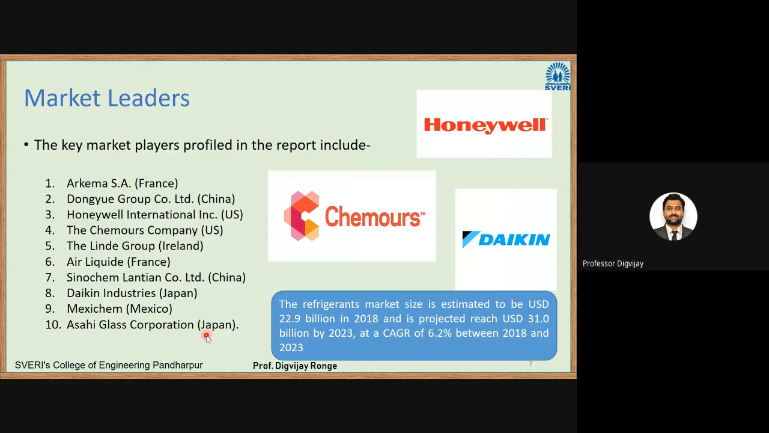Now we'll see some market leaders who are manufacturers of refrigerants. So key market players in this field, first and the most important, is Honeywell International, from the US. Honeywell is a very big MNC company, and Honeywell International is a market leader in the production of refrigerants. Then comes Chemours, also a very big company. Then we have Daikin, and Arkema is also a big company in the field of manufacturing of refrigerant. So Honeywell, Chemours, and others are the market leaders in the field of refrigerants.